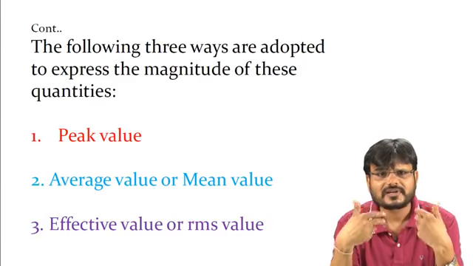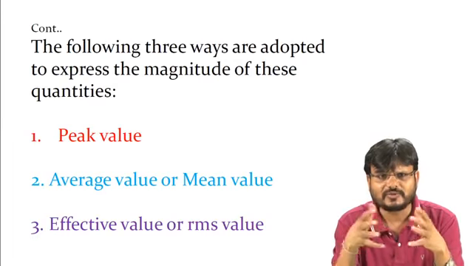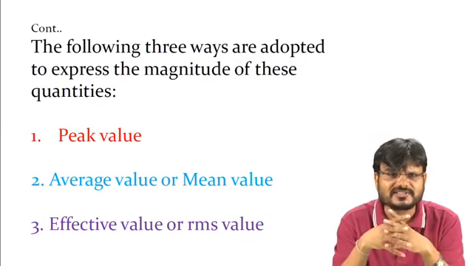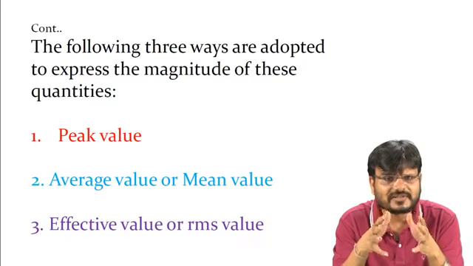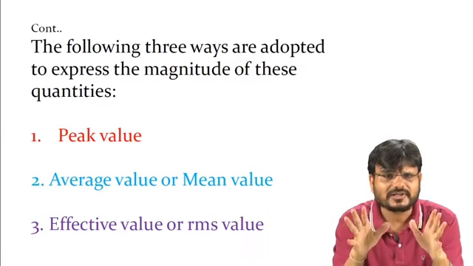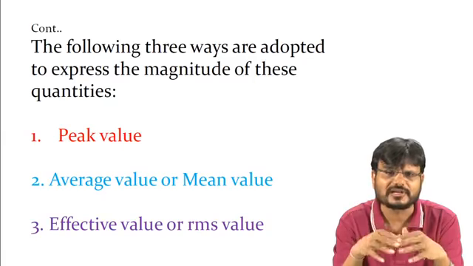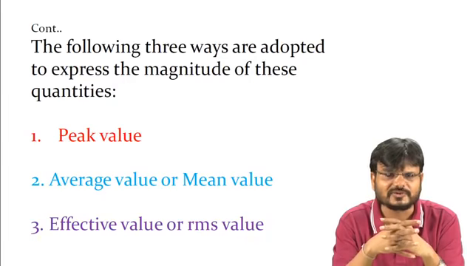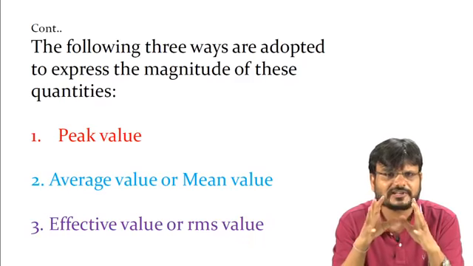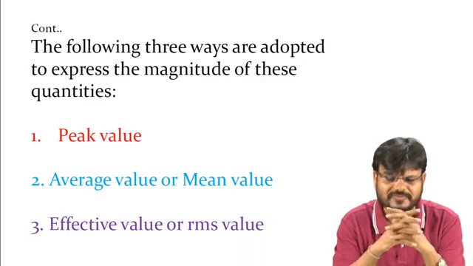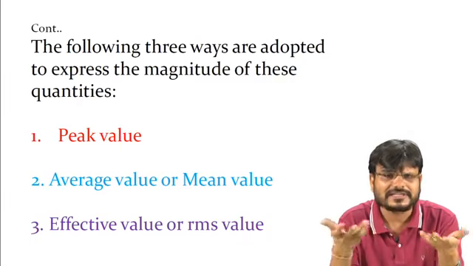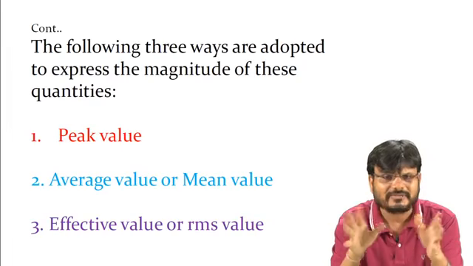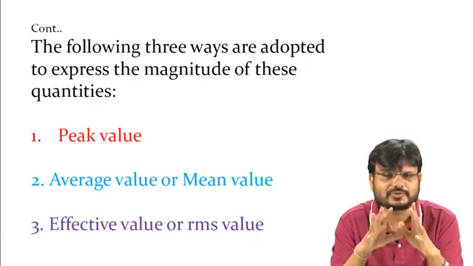Suppose in our house, we say the supply voltage is 230 volts. That 230 volts is the effective value or RMS value. You just have to remember that it is the RMS value, root mean square value, and root mean square value is also called effective value. So if we say we are getting 230 volts, it is an RMS value, right? Or if you say you are getting 5 ampere current in any appliance, that 5 ampere current is not a maximum current, it is an RMS current, root mean square current.